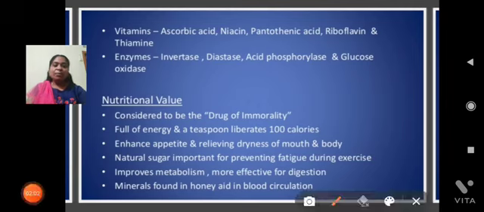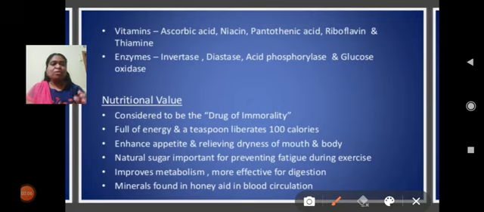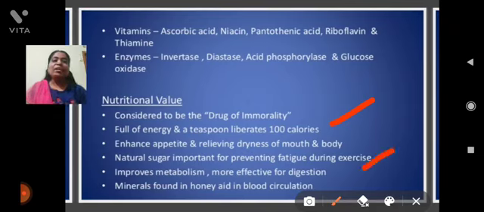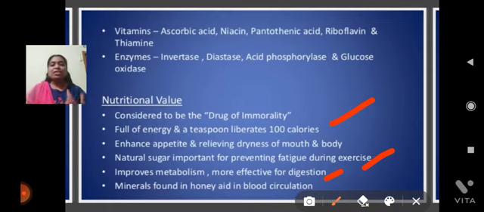One tablespoon of honey has 100 calories, and it will prevent hepatitis disorders and dryness of our body, and it will prevent fatigue. When we are doing exercise, we face fatigue; if you take honey, we can prevent that fatigue, and it improves metabolism and is helpful for digestion.